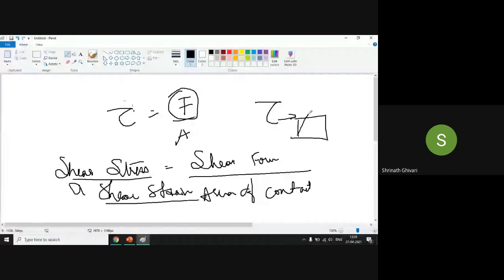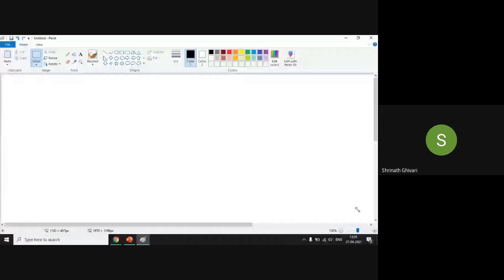When I remove the force, what will happen? It will regain its original shape. This is happening in a solid, which you have studied. Now what happens in a fluid?